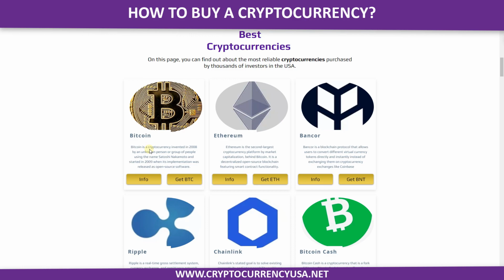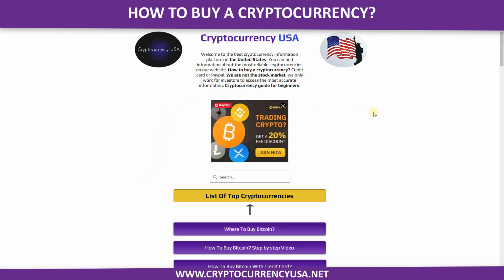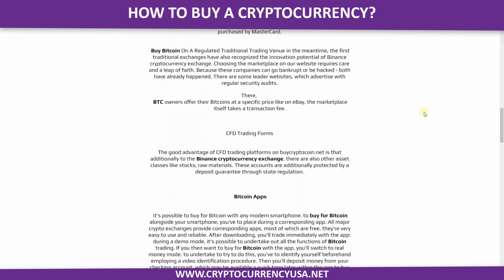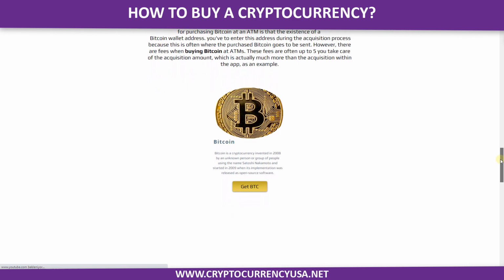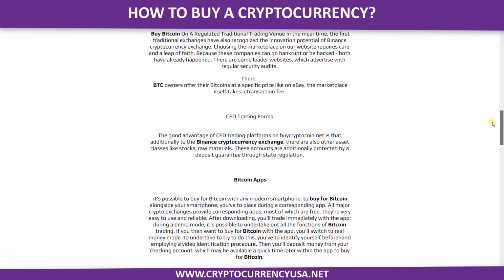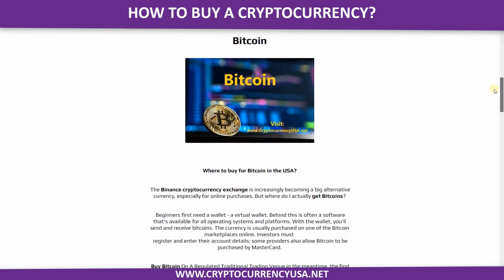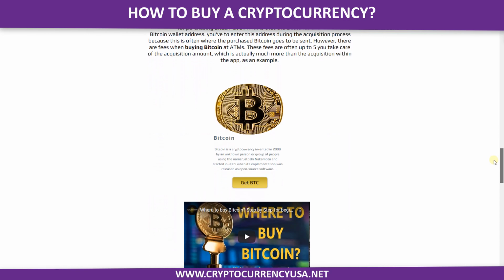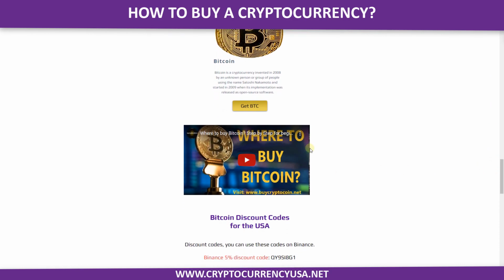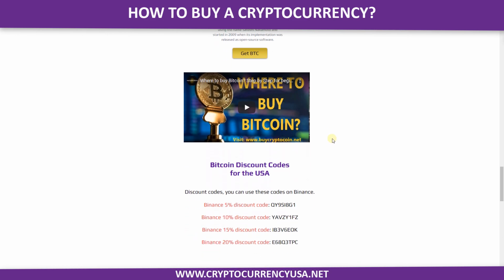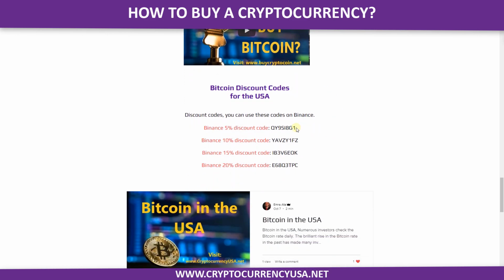If you want more information about Bitcoin, you can click this info. In this page, you can get all information about Bitcoin and cryptocurrency, how to buy cryptocurrency videos, video lessons, and discount and referral codes about Binance, Binance.com.